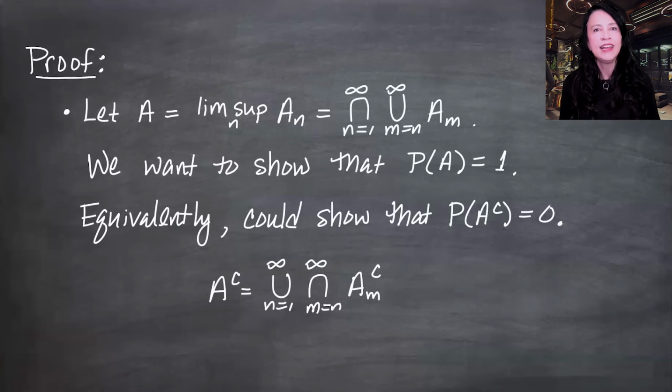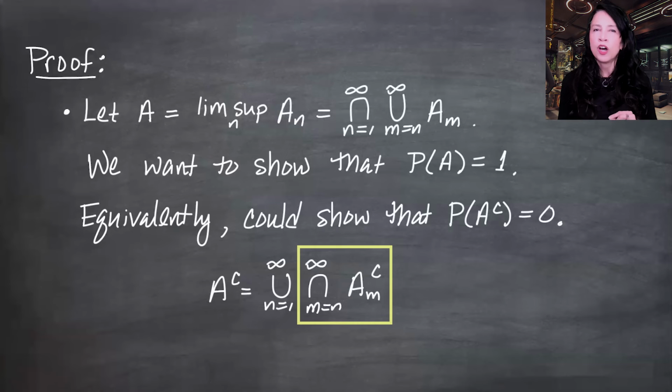Now we're ready to take the probability of, I was going to say this, but I actually don't want to go there yet. I just want to look at these so-called tail intersections. So I want to look at intersections of events from some number up to infinity. And I'm going to flip the letters here, so stay calm. For any fixed n, if you look at the intersection as m goes from n to infinity of the Am complement, let's look at that probability.